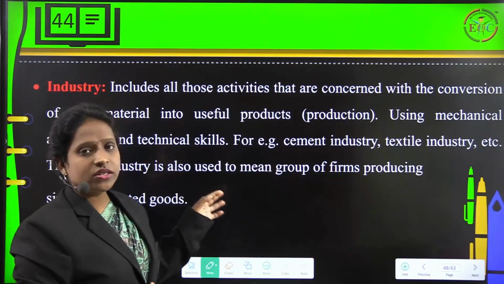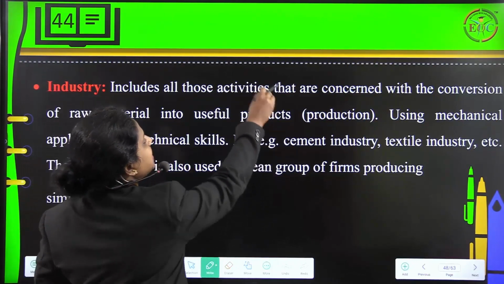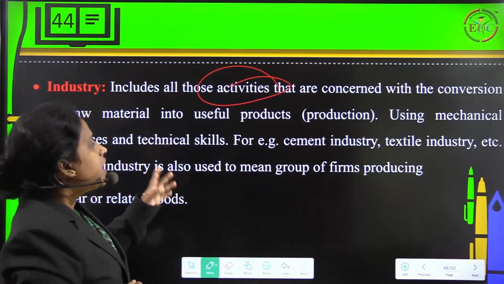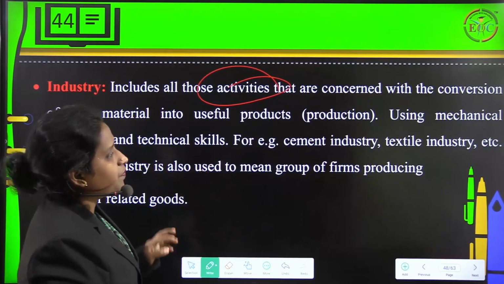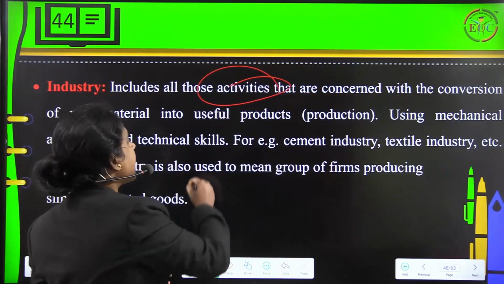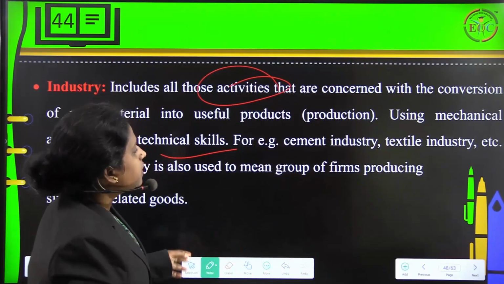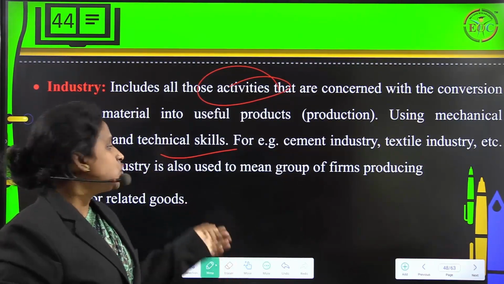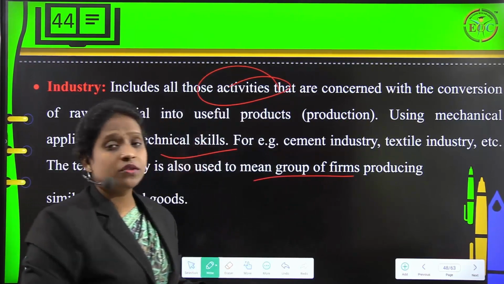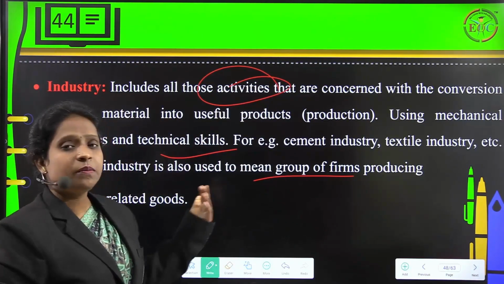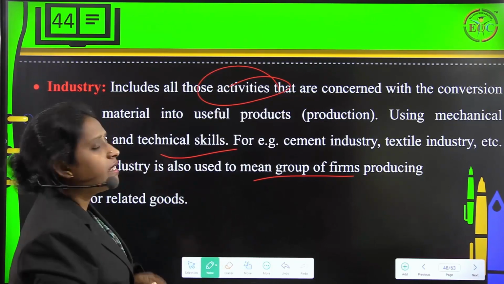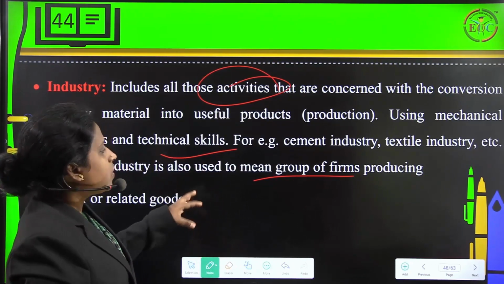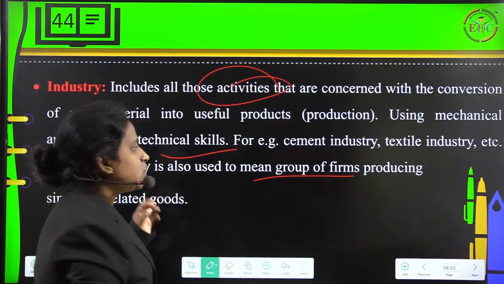Then it's about industry. It includes all those activities that are concerned with the conversion of raw materials into useful products, maybe the production, using mechanical appliances and technical skills. For example, cement industry, textile industry, etc. The term industry is also used to mean a group of firms producing similar or related products. We call such a group what? Industry. We are not talking about one single organization. It's a group of producing activities taken together.